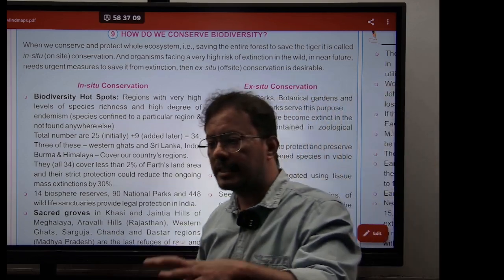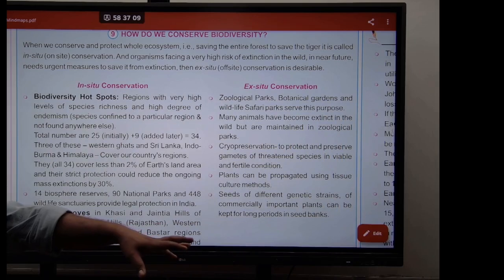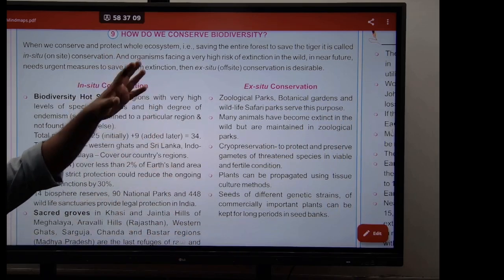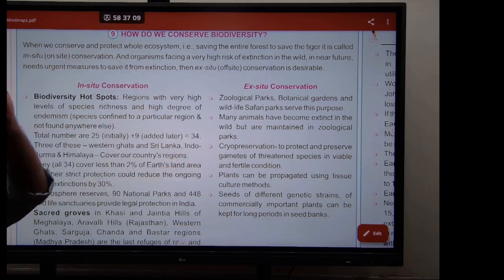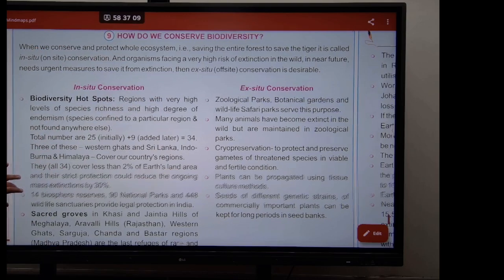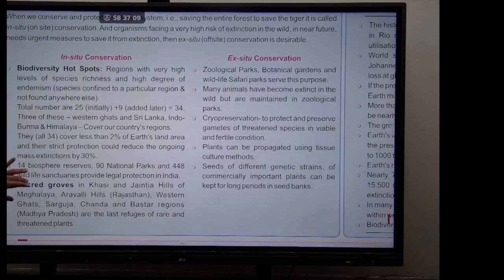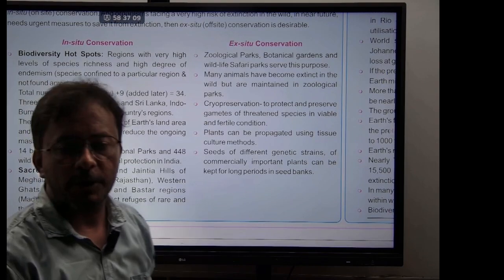So you don't have to save the tiger in a zoo. You have to save the forest first, and that forest will automatically save the tiger and all the other species present in the same area. That is called in situ conservation. Under in situ conservation, we have something called biodiversity hotspots.